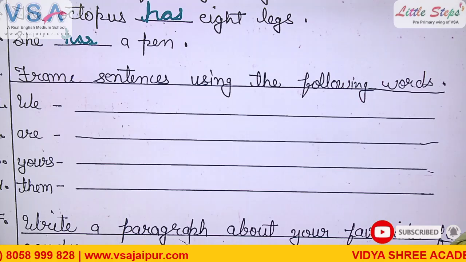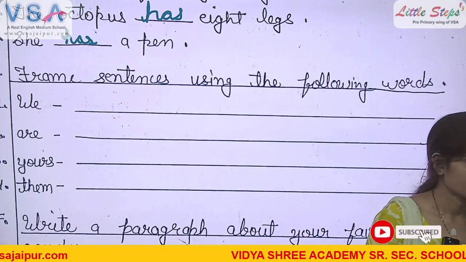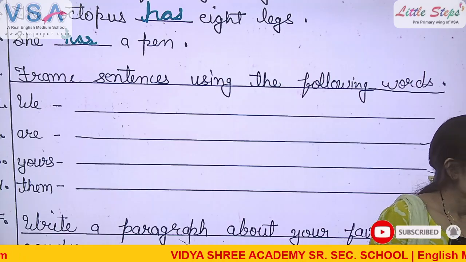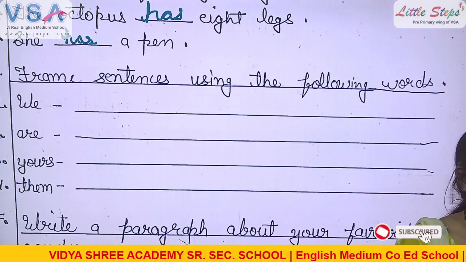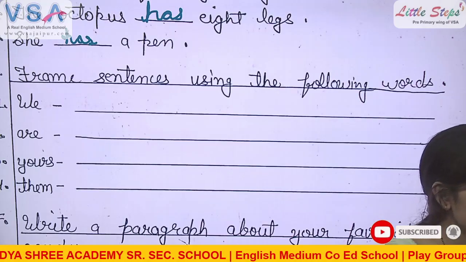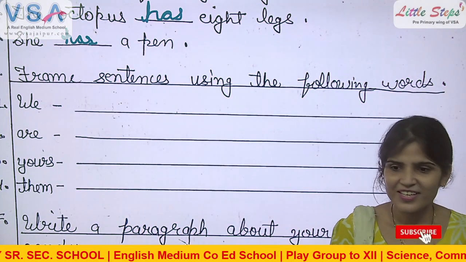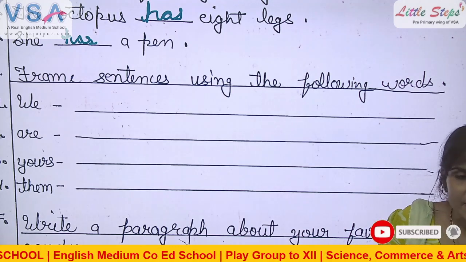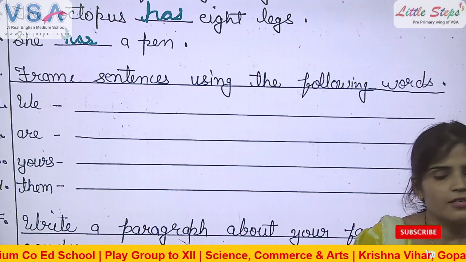We study in class third. Good. It's also correct. Yes, Aradhya. We are playing together. Very good. We are going to school. So we can make sentences.